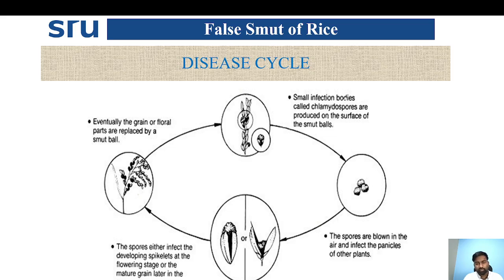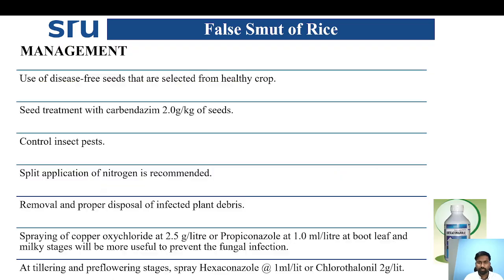This is the disease cycle of false smut of rice. Here we can clearly see the smut-infected paddy grains, which mainly contain chlamydospores. These chlamydospores produced on the surface of the smut ball act as secondary spreading agents, which can also survive in the soil for a longer duration and cause infection. Then the smut spore ball containing ascospores and asci will cause primary infection.